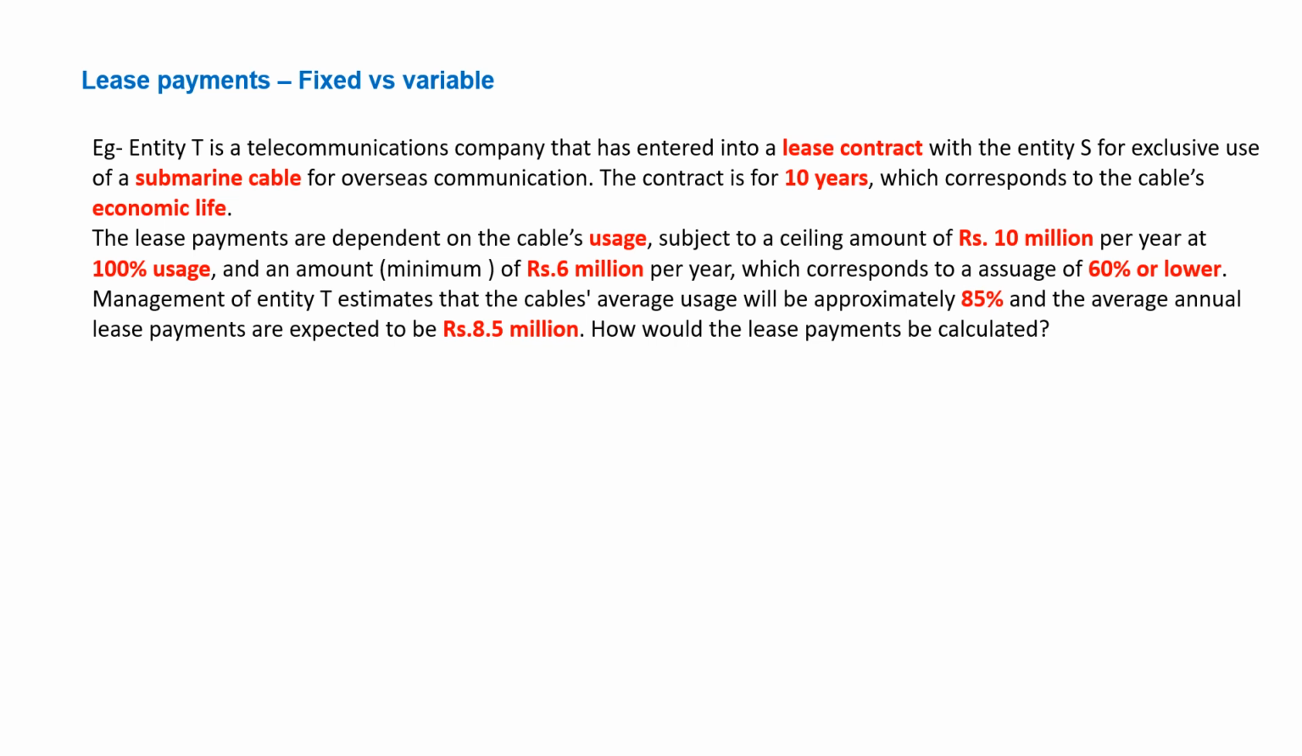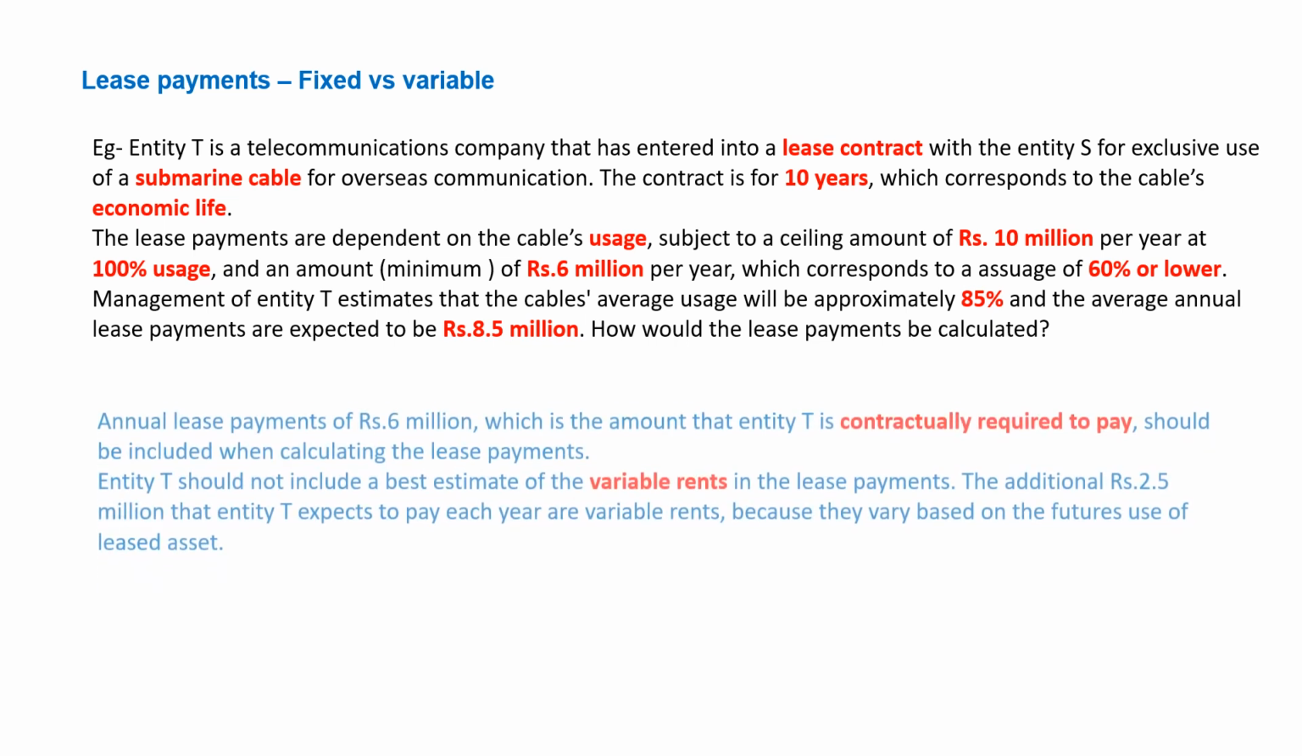So the upper limit is 10 million for 100% usage. The minimum is 6 million for 60% and lower. So you can't be below that. That means at any cost, you have to pay a fixed amount of 6 million. However, the management has estimated that in almost all scenarios, it will be 85%, where the management believes that the lease payment will be 8.5 million. So let's understand what is the amount to be considered for calculating the lease valuation.